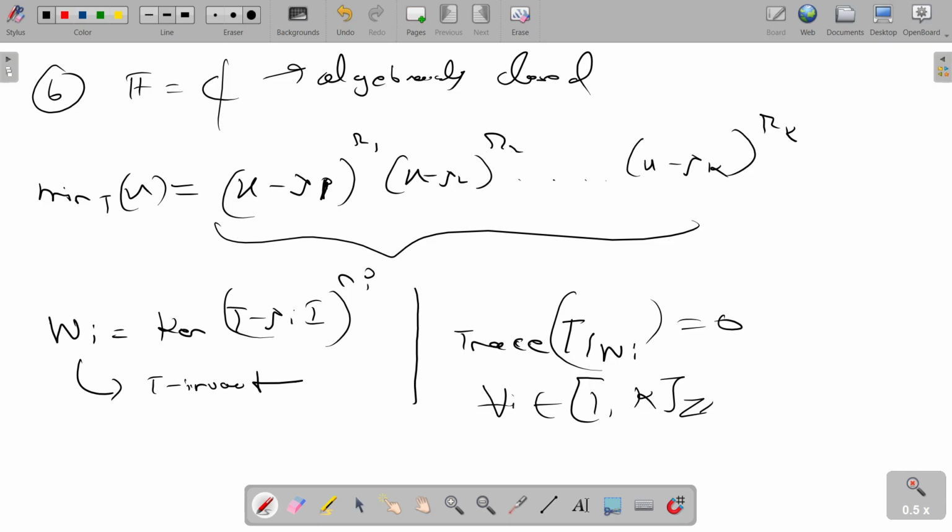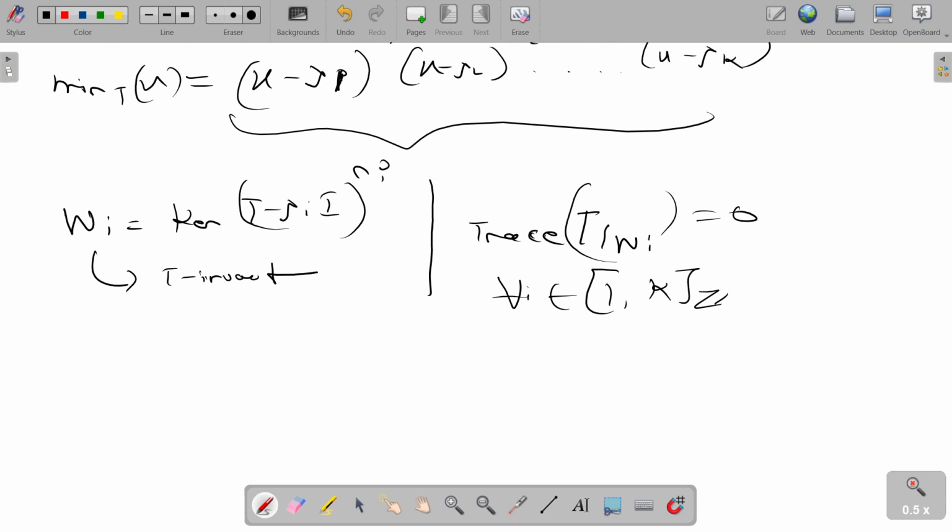Now we know from the primary decomposition theorem that the minimal polynomial of T restricted to Wi is nothing but x minus lambda I to the power ri.